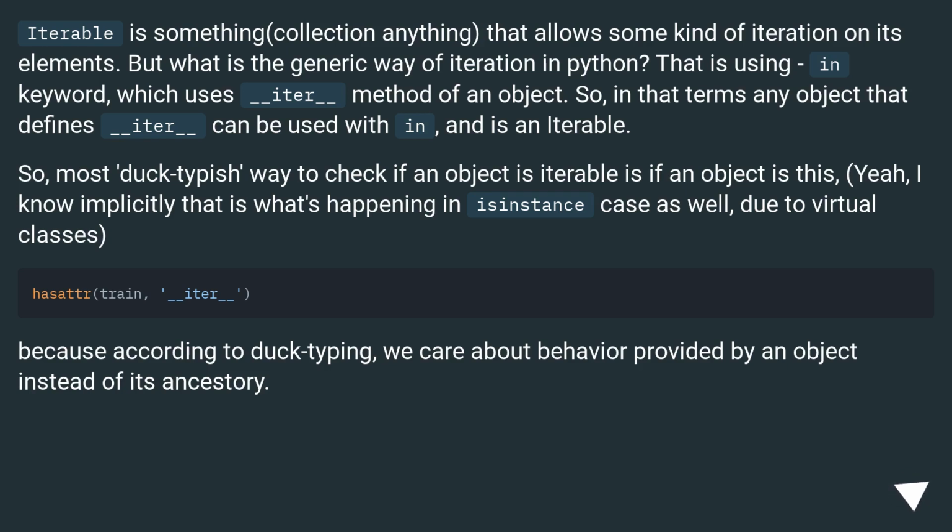Iterable is any collection that allows some kind of iteration on its elements. But what is the generic way of iteration in Python? That is using the in keyword, which uses the __iter__ method of an object. So, in those terms, any object that defines __iter__ can be used with it, and is an iterable. So, the most duck-typish way to check if an object is iterable is to check for that. Yeah, I know implicitly that is what's happening in the isinstance case as well, due to virtual classes. Because according to duck typing, we care about behavior provided by an object instead of its ancestry.